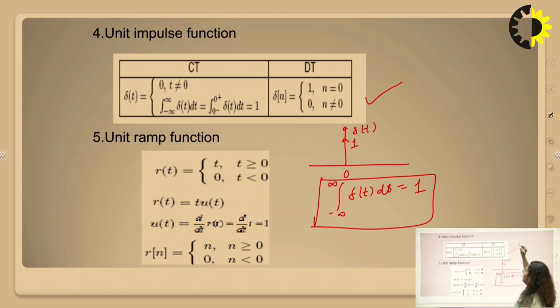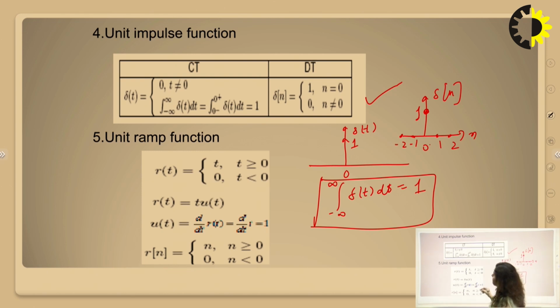Similarly, in the discrete domain, we can represent it like this: delta(n) is equal to 1 for n equal to 0, and we will show it with a bubble here. This is the delta(n) function, and for n other than 0, it is always 0. So at other points it is 0. So this is -1, -2, 1, 2. Other than that, it is always 0. So it exists only at t equal to 0 or n equal to 0. Similarly, we have the next function, which is the unit ramp function.